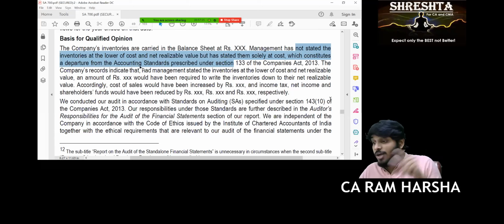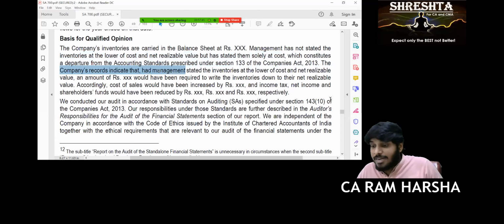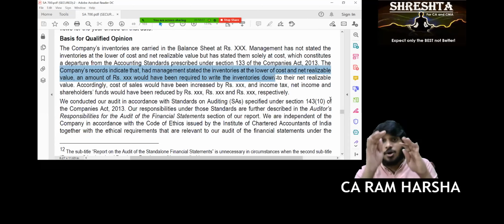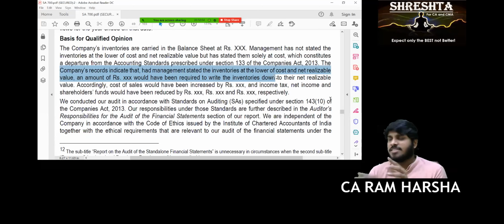Are you getting it? Not only that, you should also mention what the effect would have been had management stated it at cost or NRV, so an amount would have been required to write down. If management had not committed this mistake, what would be the profit? What would be the inventory value? What would be the other values? You have to give quantification. What is it called? Quantification of the mistake.